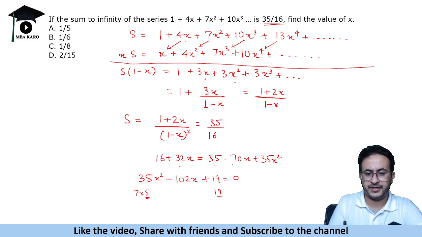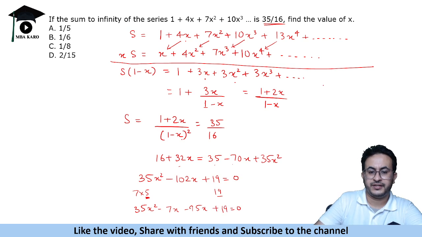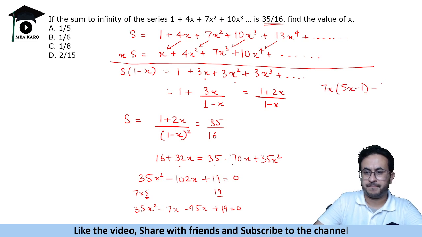95 and 7 is 102. Okay. So 35x² minus 7x minus 95x plus 19 equals 0. So when you factorize, you will get 7x(5x − 1) − 19(5x − 1) equals 0. So when you solve it, you get x equal to 1 by 5, comma, 19 by 7.